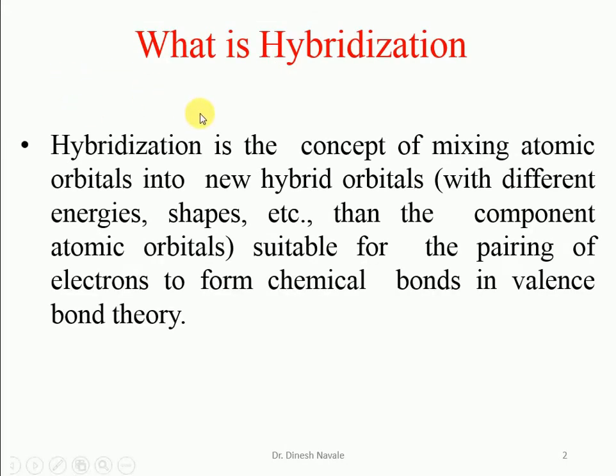Hybridization is the concept of mixing of atomic orbitals into new hybrid orbitals with different energy and shape than the component atomic orbitals, suitable for the pairing of electrons to form chemical bonds in valence bond theory. That means hybridization is nothing but the mixing and recasting of atomic orbitals of equal energy to form new hybrid orbitals. So we are going to see the hybridization effect on different geometry shapes as well as the bond angle of the molecule.